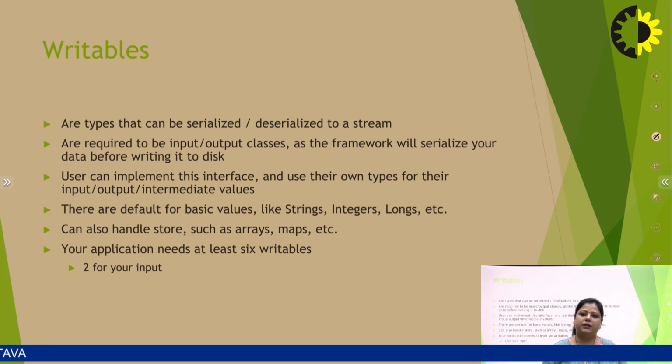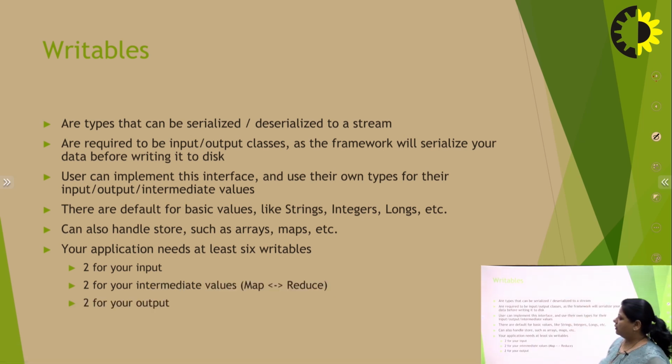Basically there are two types of trackers: task tracker and job tracker, in legacy Hadoop. The task tracker executes the tasks, mapper or reducer, on individual nodes.